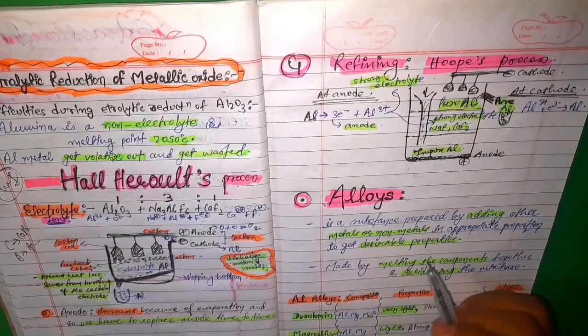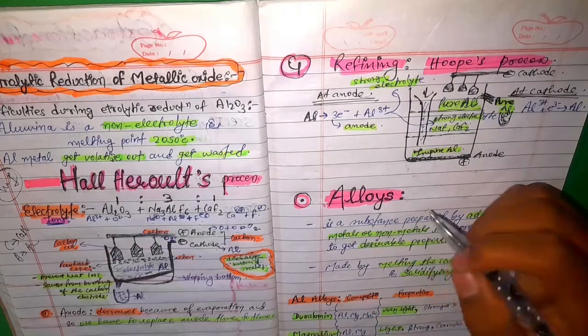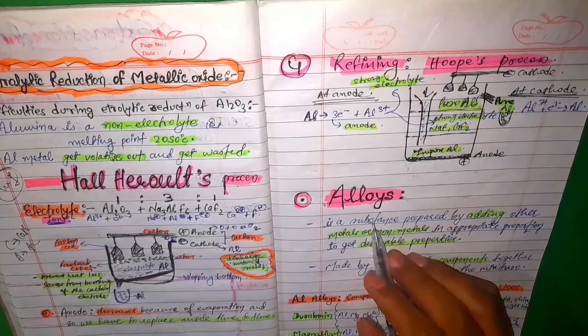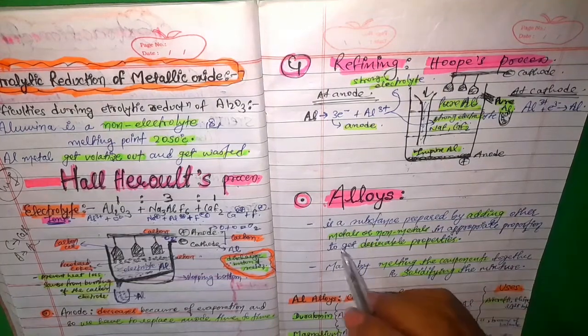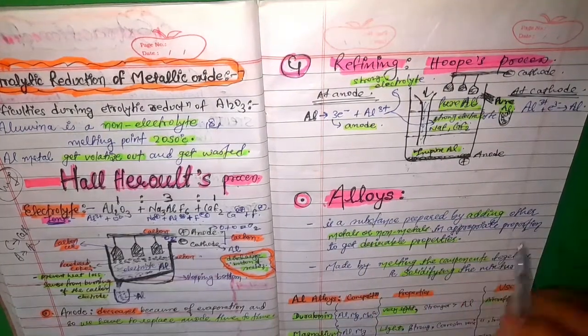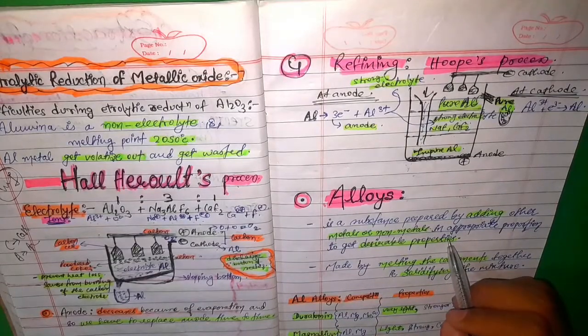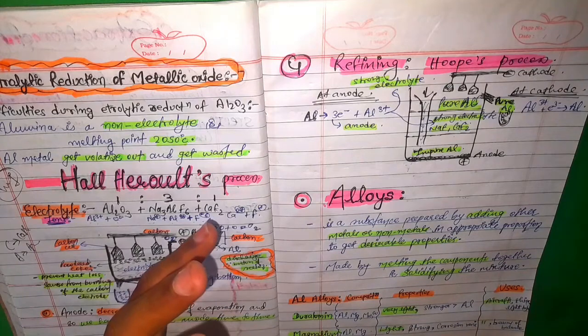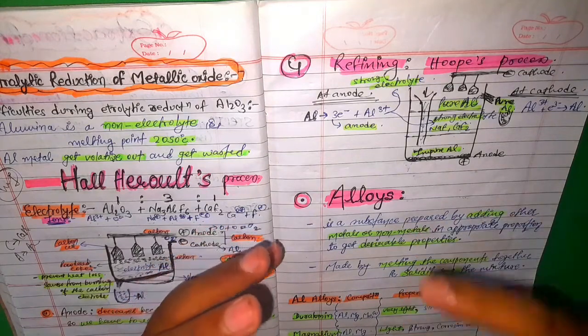Now there are also alloys in the syllabus. So what is an alloy? An alloy is a substance prepared by adding other metals or non-metals in appropriate proportion to get desirable properties. There is already a metal, but we mix it with another metal or non-metal.